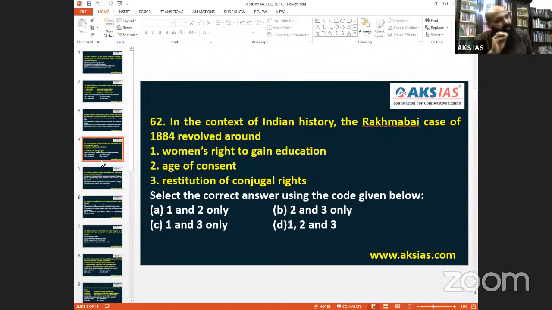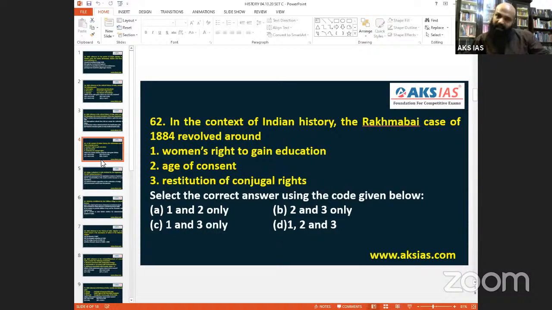So generally, woman's right to gain education. Now why I am not very connected with woman's right to gain education is that she was already educated, because after this case, there was a general attendance to her. What do you need to do? So she said, I want to study medicine. I want to do medical practice. If she was able to say that she wanted to do medical practice, she was already educated or she was in education. So this woman's right to gain education, she was already undergoing education. So that we don't need to consider.